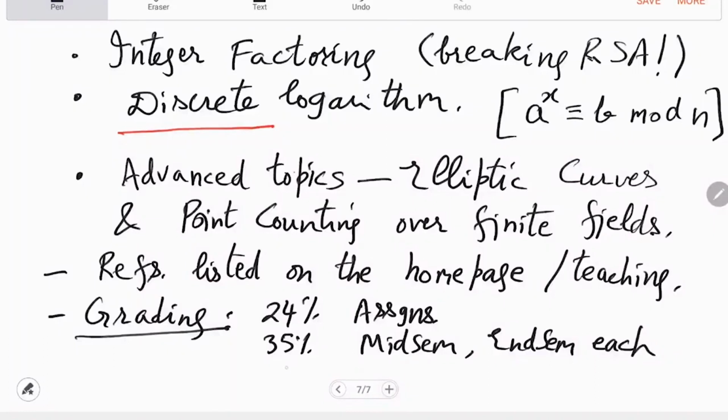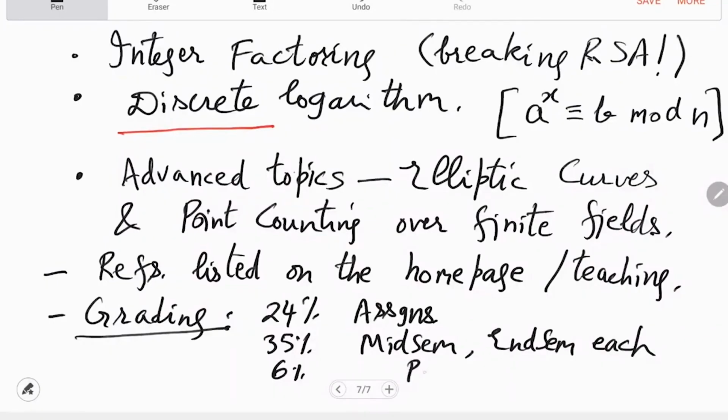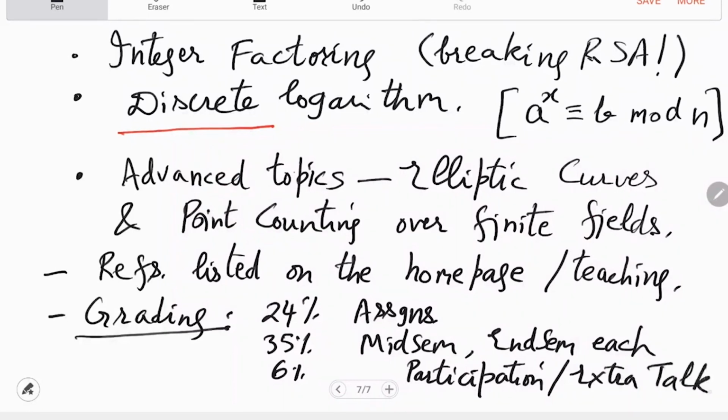And the remaining percentage is, say, your participation in the class, or if you present an advanced topic as an independent lecture. So, extra talk. This is not compulsory. Giving an extra talk, because there are so many students, we can't have so many talks. Only if I find it interesting and we have time, then I can allow some of you to give extra talks. Any questions?